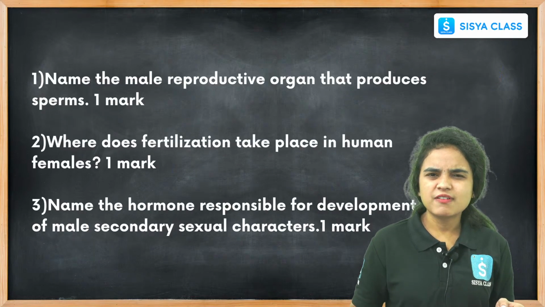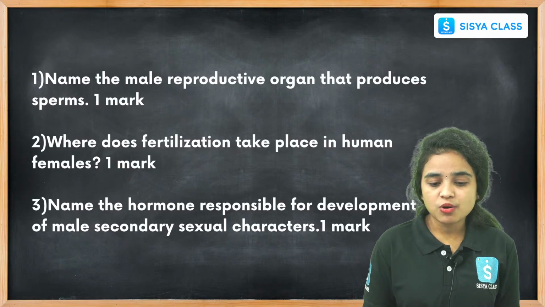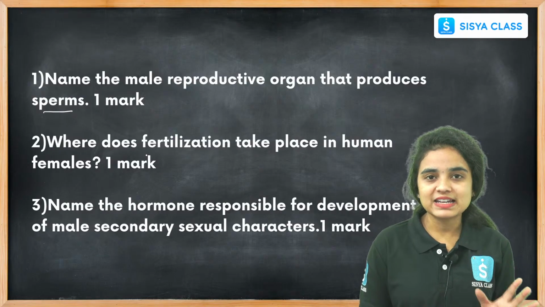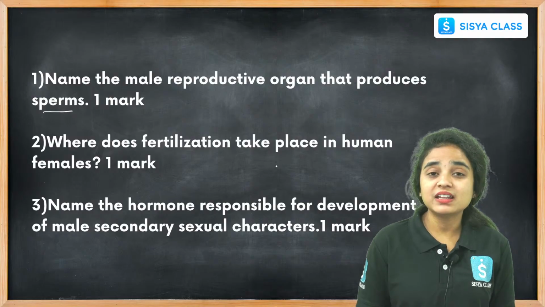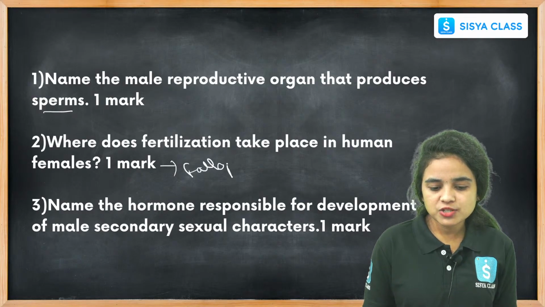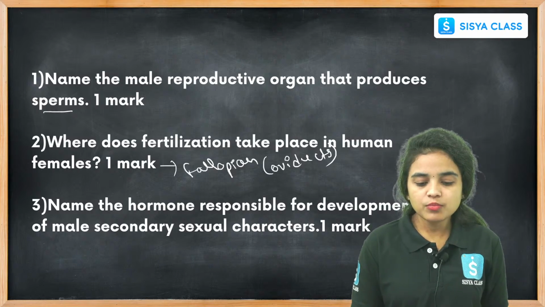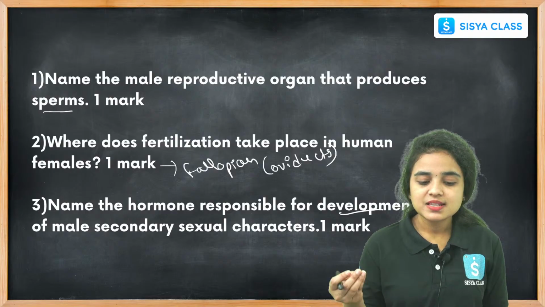Like the 1 mark questions from this chapter: name the male reproductive organ that produces sperms. It carries 1 mark. And where does fertilization take place in the human body? It carries 1 mark. It happens in the fallopian tube, also called the oviduct. And the third question: name the hormone responsible for the development of male secondary sexual characters.